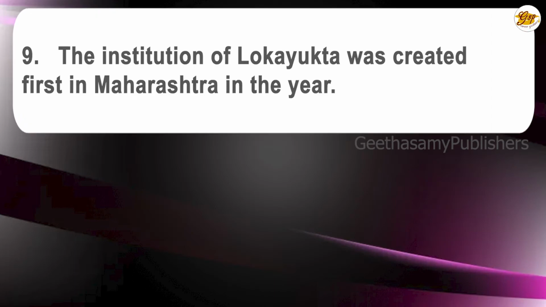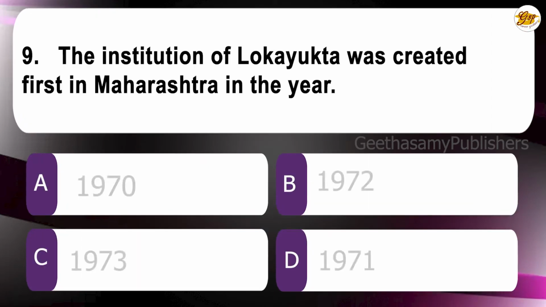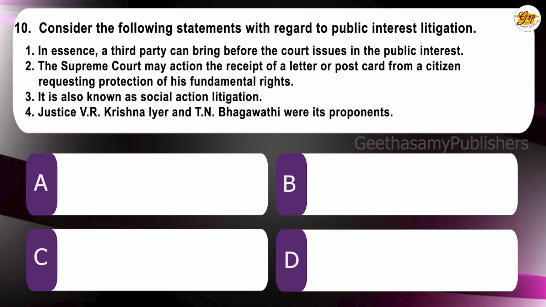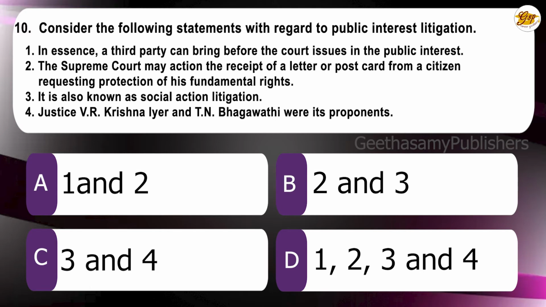Ninth question. The institution of Lok Ayukta was created first in Maharashtra in the year A. 1970, B. 1972, C. 1973, D. 1971. The correct answer is D. 1971. 10th question. Consider the following statements with regard to public interest litigation. 1. In essence, a third party can bring before the court issues in the public interest. 2.